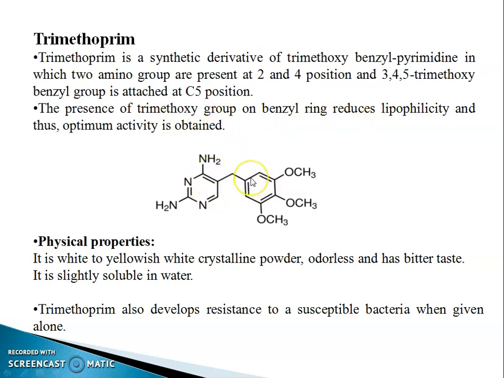This is trimethoprim, which contains 3 methoxy groups at the 3, 4 and 5 positions and 2 amino groups at the 2 and 4 positions. Physical property: it is a white to yellowish white crystalline powder, odorless, and has a bitter taste. It is slightly soluble in water. Trimethoprim also develops resistance in susceptible bacteria when given alone.